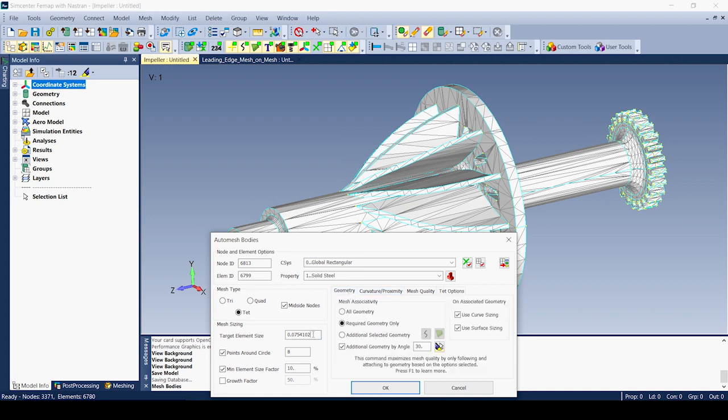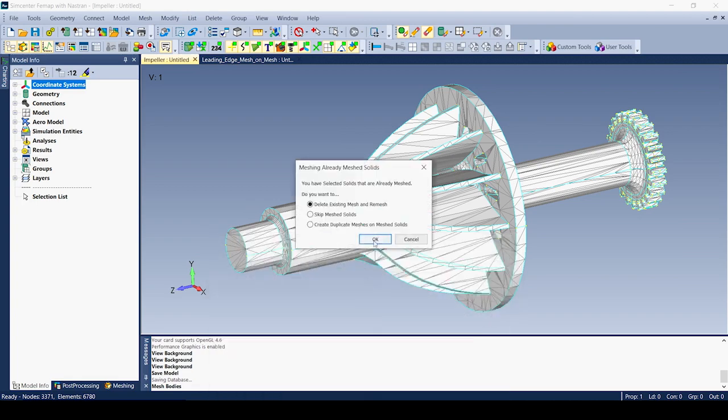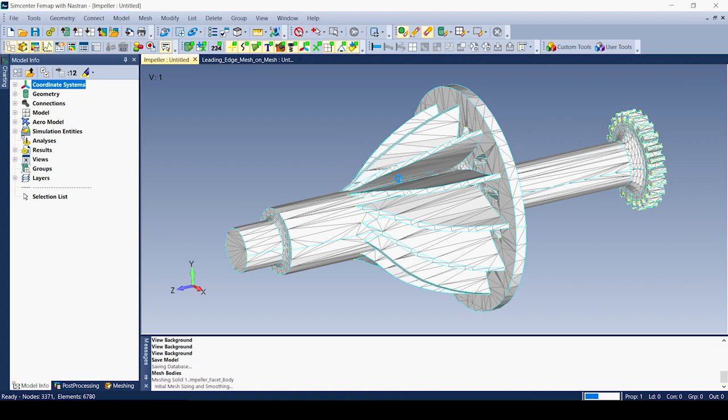So we're just going to come over here and specify a target element size, and this is really the power of the mesh bodies command. It's just going to use this as a target element size instead of a very stiff and rigid element size like we do in the other mesh geometry commands. So I'm going to set a value of 3 there and click OK, and you're going to see it's able to mesh on top of these facets, or this faceted geometry, and what it's going to come up with is a very nice tetrahedral mesh.